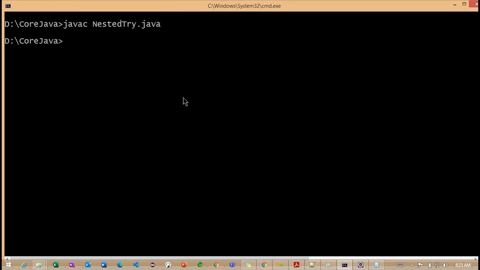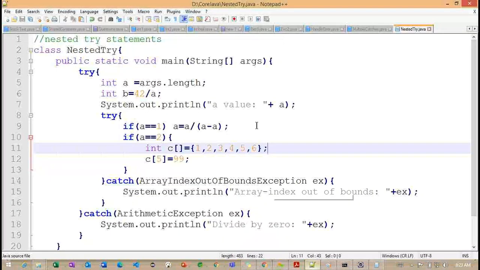I'm trying to compile one more time. It compiled successfully, and I'm trying to work with this particular example. Are we getting any exception here? We are not getting any exception. Previously we got an exception, but now we are not. Why?